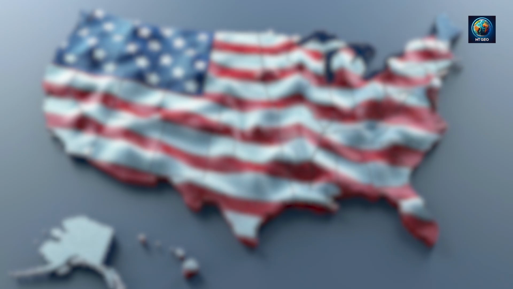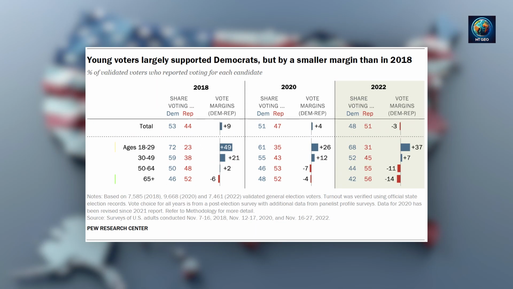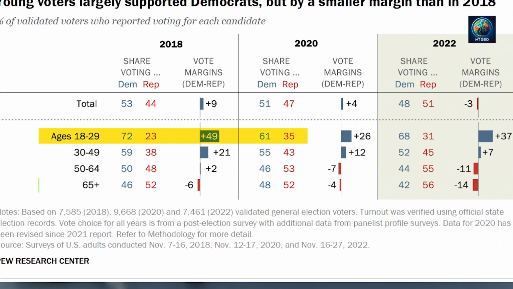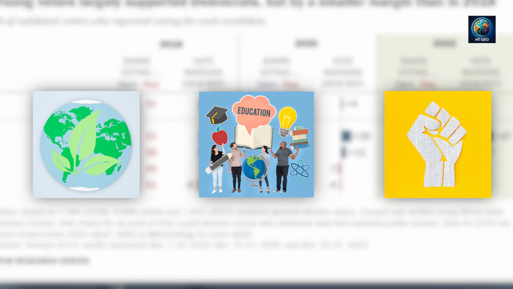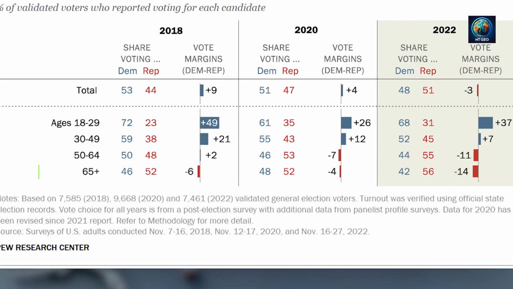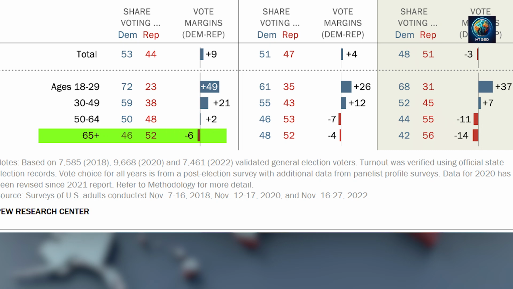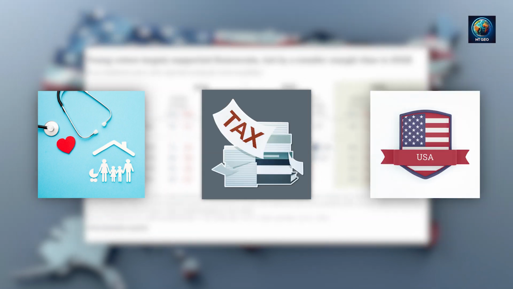Demographics play a crucial role in shaping the voter distribution of the two major parties in the United States. When it comes to age, according to surveys from 2018, 2020, and 2022, younger voters, under 30, tend to support the Democratic Party more, focusing on issues like climate change, free college education, and social justice. In contrast, older voters, especially those aged 65 and above, are more inclined to support the Republican Party, primarily due to concerns over healthcare policies, taxes, and national security.